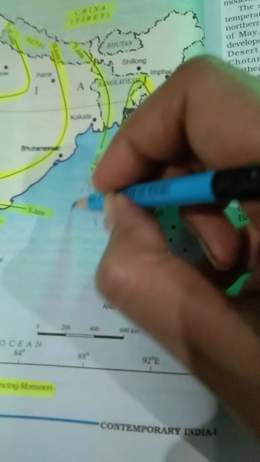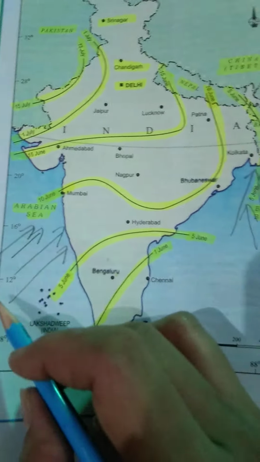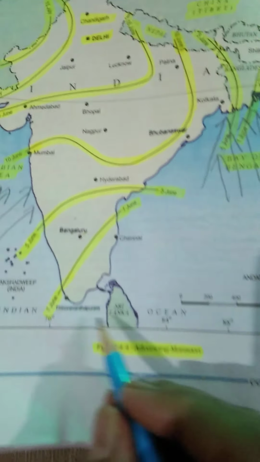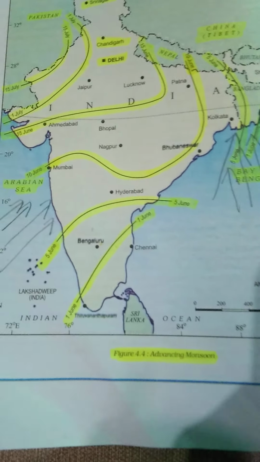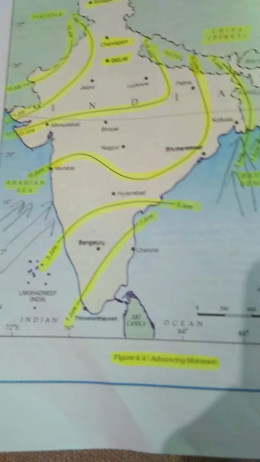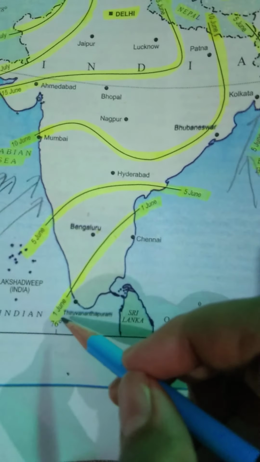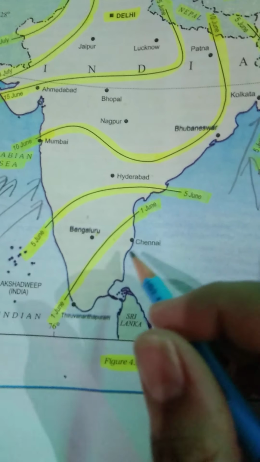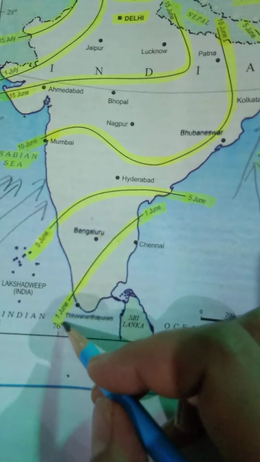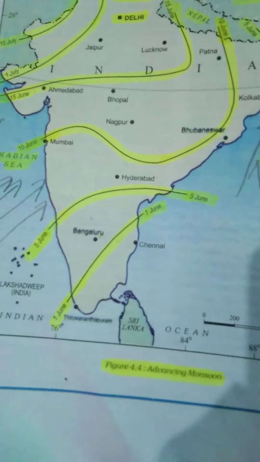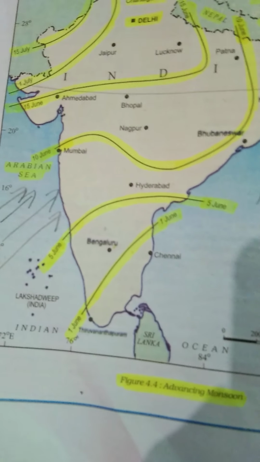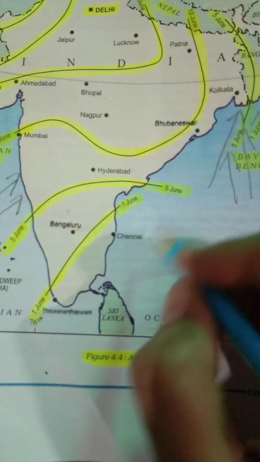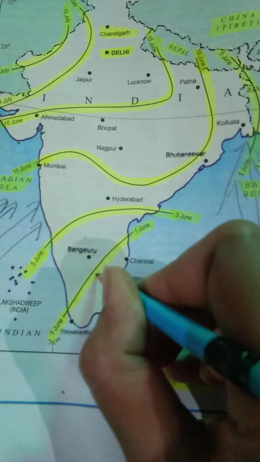At the southern tip of the Indian peninsula we have our Indian Ocean. Near 1st June our monsoon enters the southern tip of our Indian peninsula.